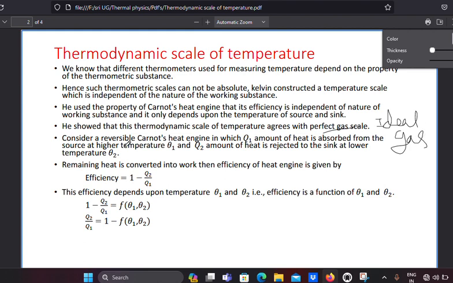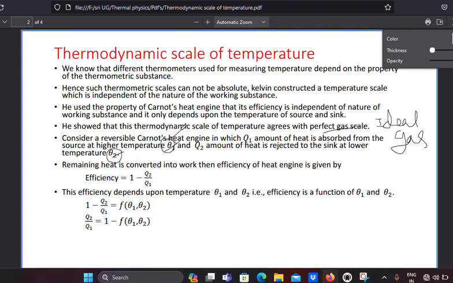Consider a reversible Carnot heat engine in which Q1 amount of heat is absorbed from the source at higher temperature theta 1, and Q2 amount of heat is rejected to the sink at a lower temperature theta 2. Theta 1 and theta 2 do not show angles, they show temperatures.